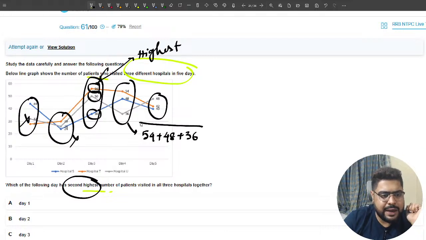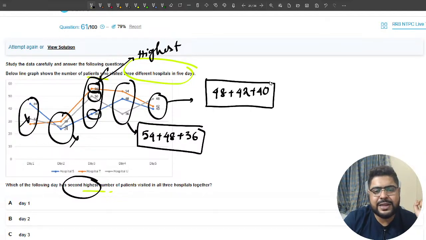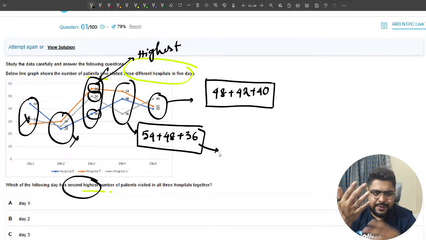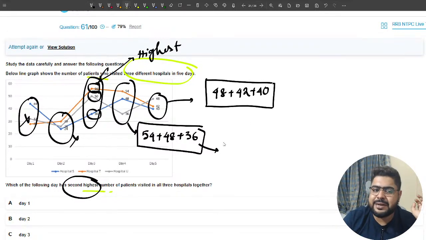I think you might not be able to see the values. You might not be able to see this value. This happens in this particular software. Not exactly the software. Whenever we pick up a DI question, there is a lot of difficulty. Sometimes. I'm not saying every time, but yes, it happens sometimes.